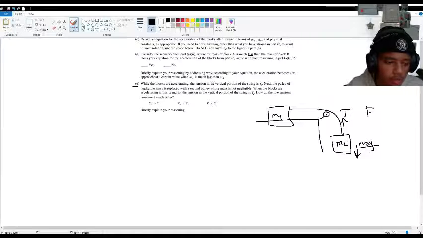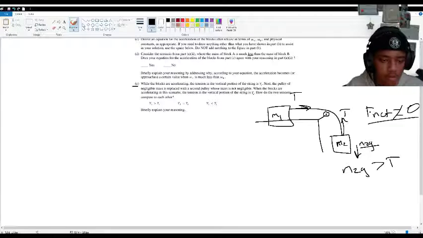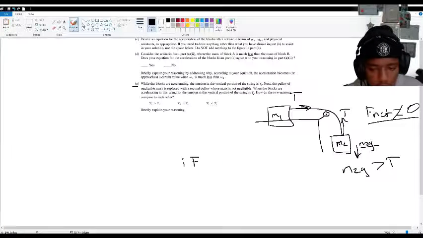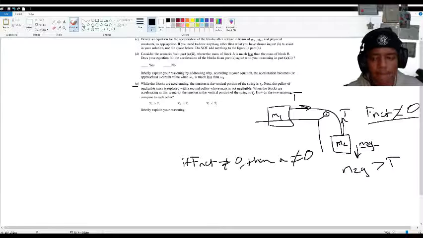There's going to be an F net that is not equal to 0. Basically, this M2G is going to be greater than the tension. That is the only way that it can accelerate downwards. Remember I wrote earlier that if F net does not equal 0, then A does not equal 0 as well.